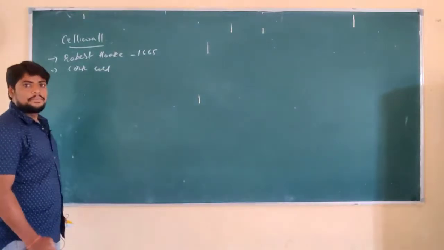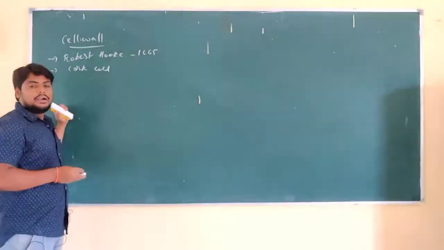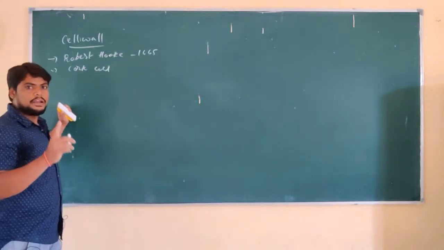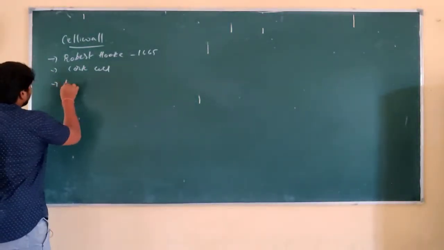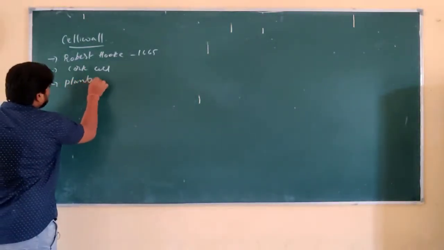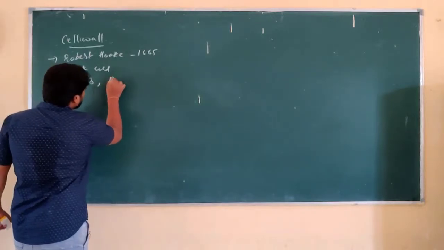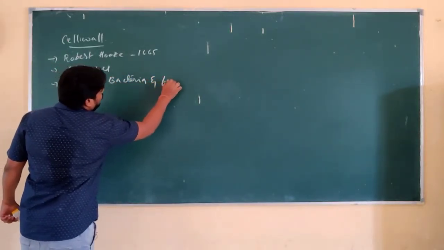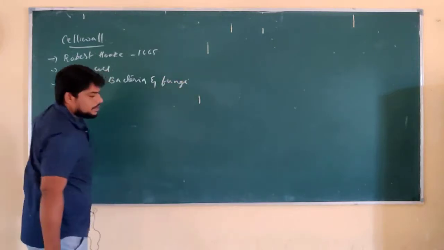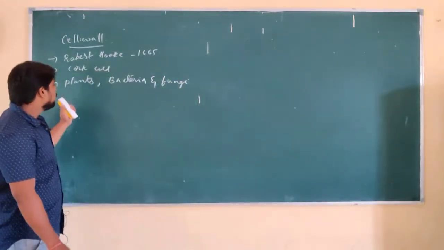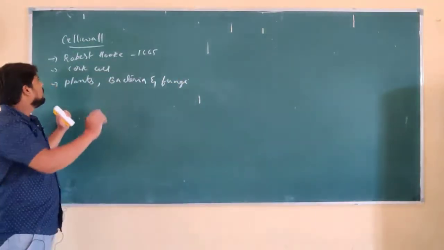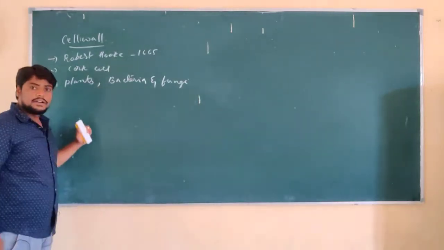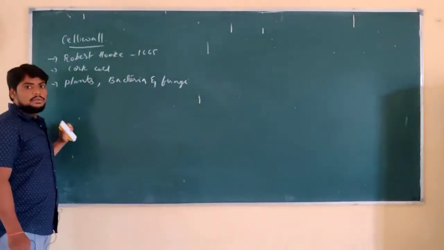As we have seen, the cell wall is an additional protective membrane that surrounds the plasma membrane, found in plants, bacteria and fungi. In these kinds of organisms, plants, bacteria and fungi, we can find the cell wall.